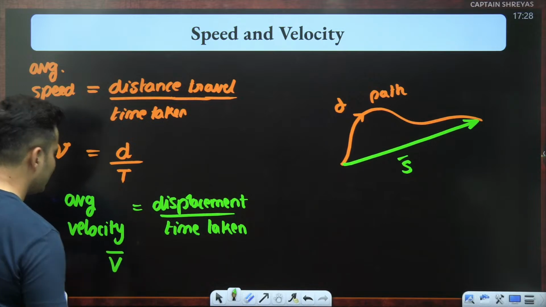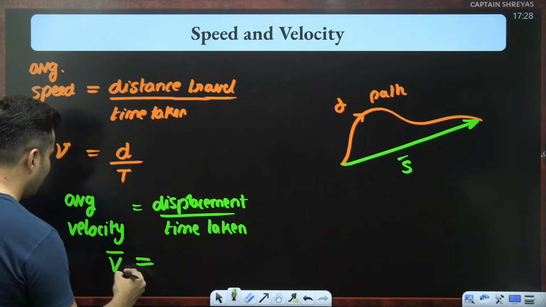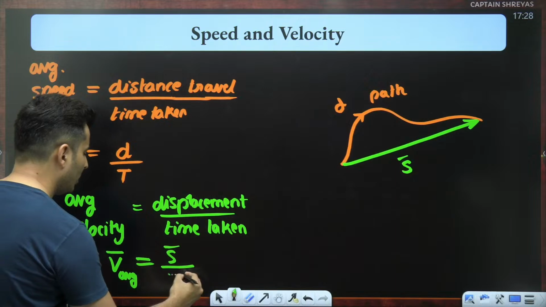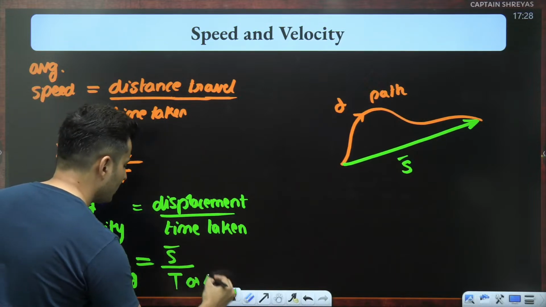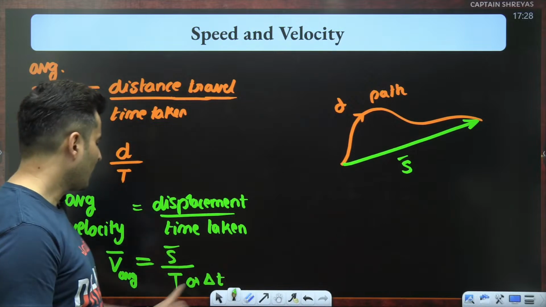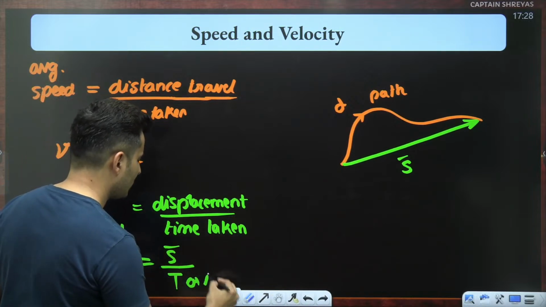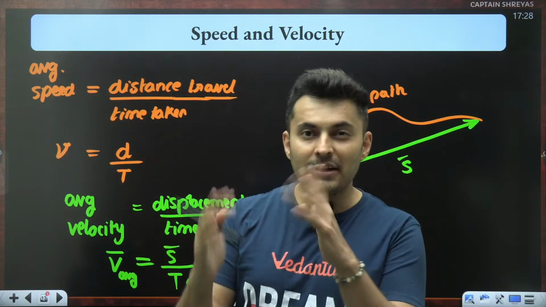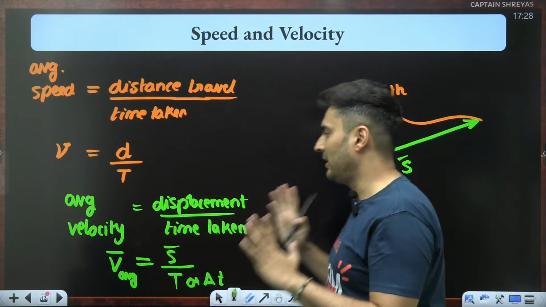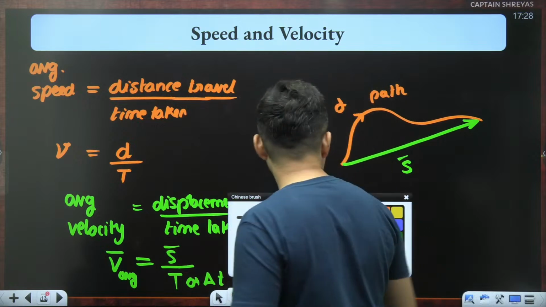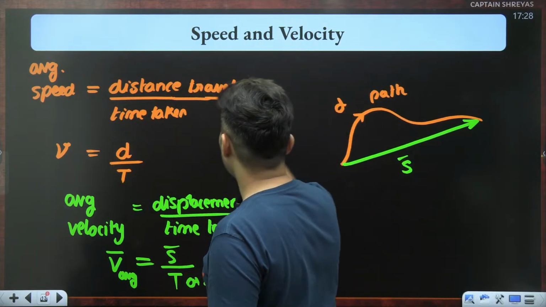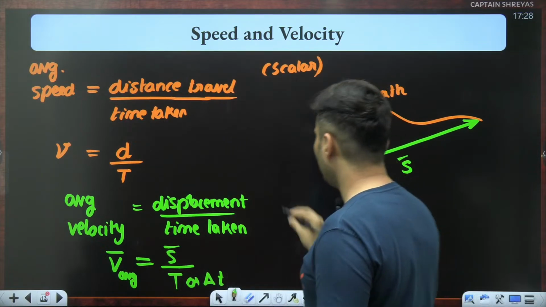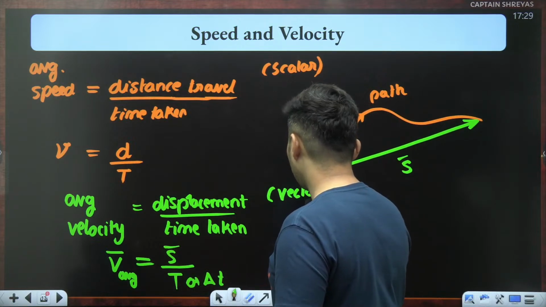The symbol for velocity is v bar. It's a vector quantity and it is average, so I will put avg over here. Displacement is basically s bar. Time taken, you can put capital T, or some books also use delta T. It's one and the same thing. Delta T means time interval, T means time taken. Don't get confused. So distance upon time is average speed, which is definitely a scalar quantity, whereas this one over here is definitely a vector quantity.